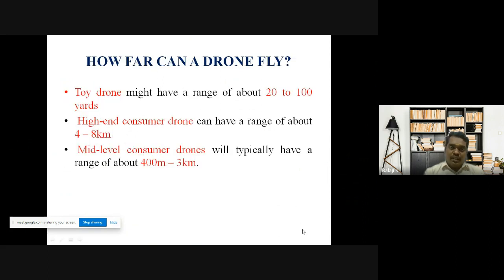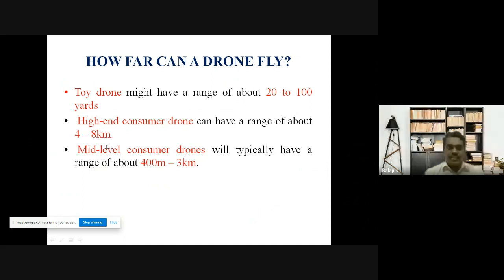Next, a question in our mind is, how far can a drone fly? Here I am discussing only commercial drones, because defense drones come under different sectors and their range will vary. A toy drone might have a range of only about 20 to 100 yards. A higher-end consumer drone may fly up to 4 to 8 kilometers.